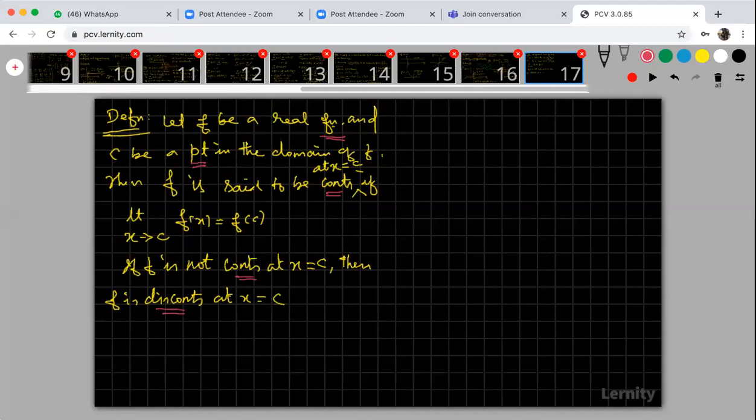And this point c is called a point of discontinuity.